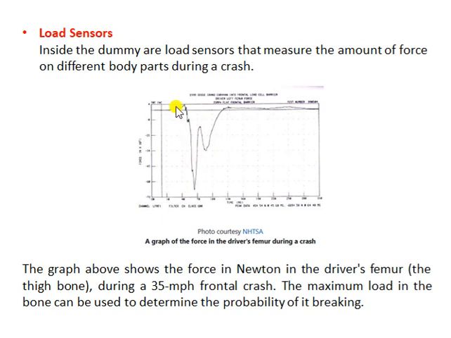So what is happening here: if the compression force is very high, that means your chest is undergoing compression at a very rapid speed, and if it crosses a particular biological limit, that will be dangerous for the passenger. So this will be recorded by the load sensors, okay, the maximum amount of compression the chest undergoes. Accordingly there will be changes made, maybe in the seat belt tensioners or maybe in the design.